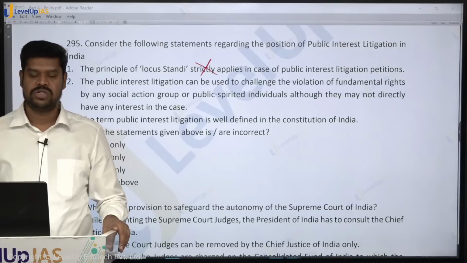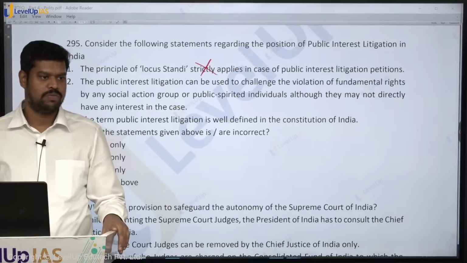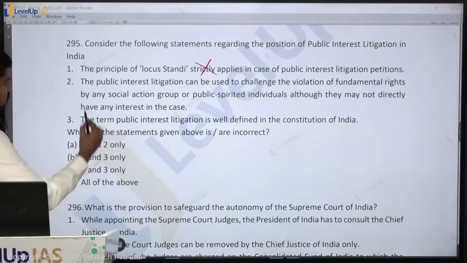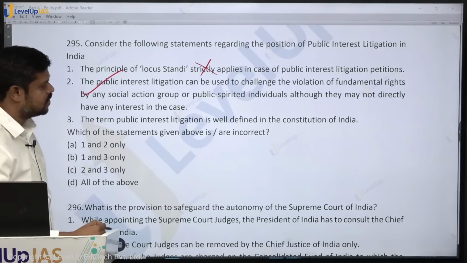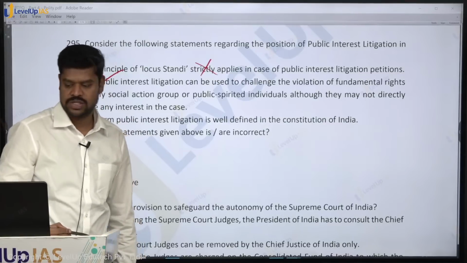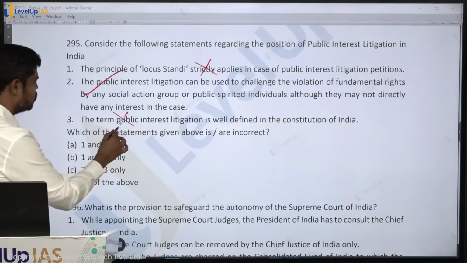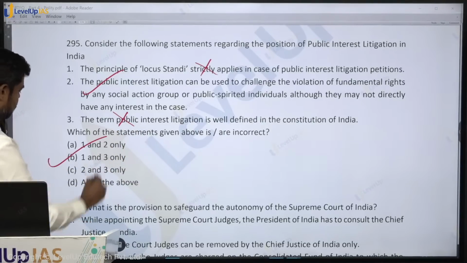What does it mean by social action group? For example, an NGO is an example of a social action group. It is working for the welfare of the people. So yes, this particular statement is true. The term public interest litigation is well defined in the constitution. Is it defined in the constitution? It is not defined, it is not even mentioned in the constitution. So which of the statements given above are incorrect? What is the answer? 1 and 3 only.